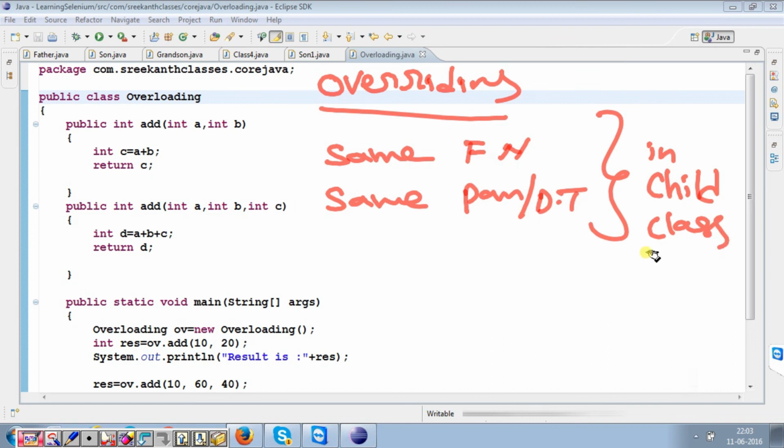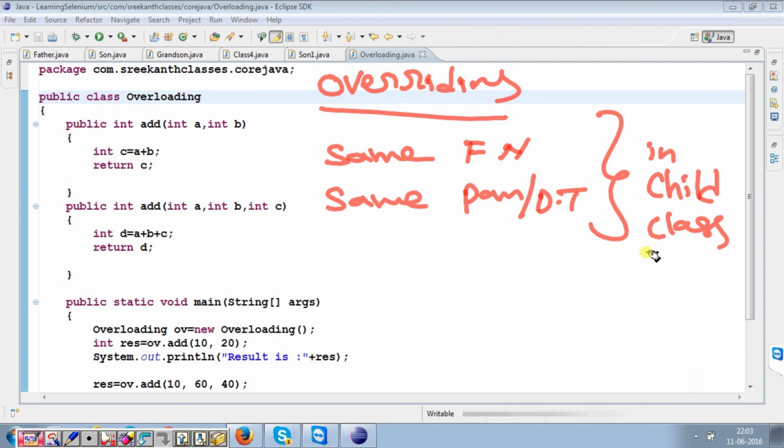Same function name, same number of parameters or same data types in the child class, not in the same class, in the child class. That we are calling overriding.